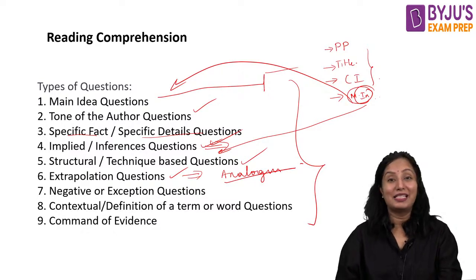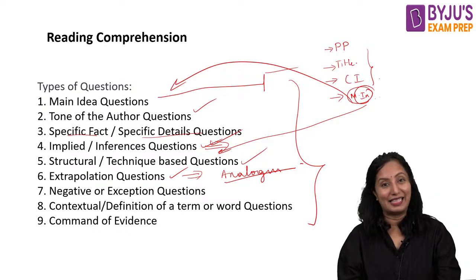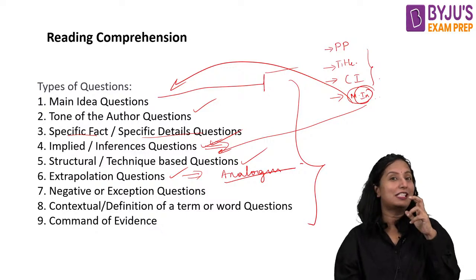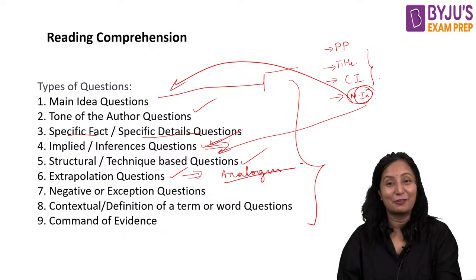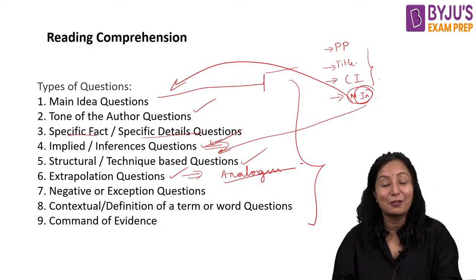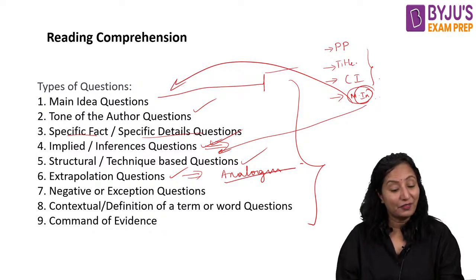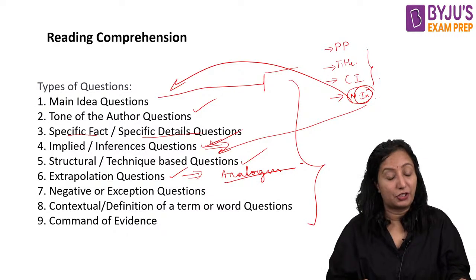Basically you have to pick the option that is not describing the passage here, because the question comes in such a way that we always commit the mistake of picking the best choice that is describing the passage. But what they are asking you is which option is not actually describing the passage. That is why we call them negative or except questions.